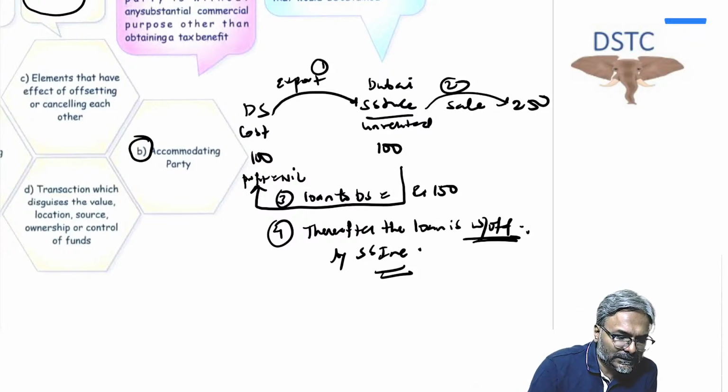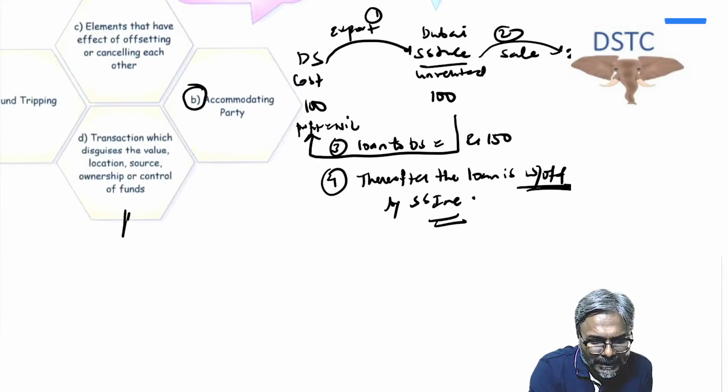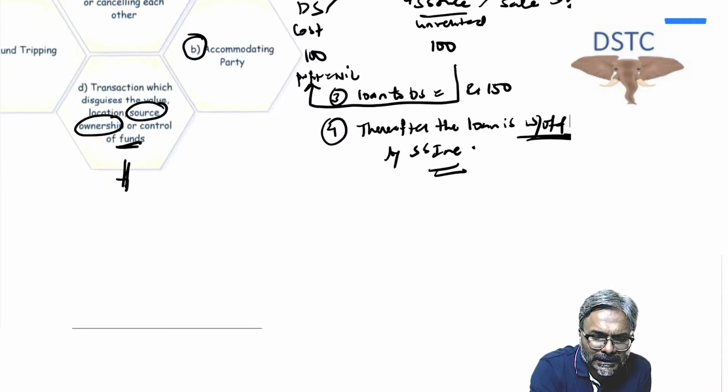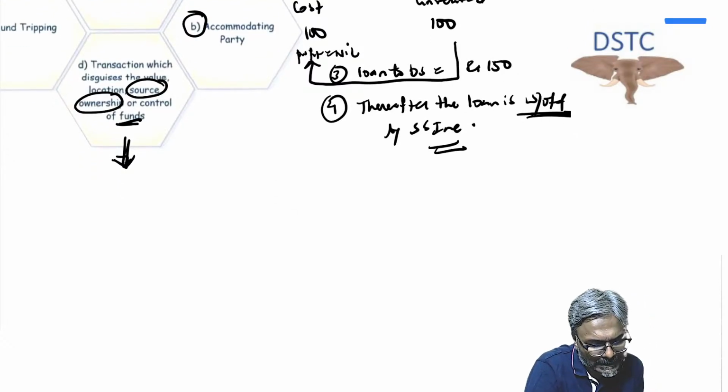Fine. Now this is also a critical part, friends. A transaction which disguises what? The source or the ownership of funds. Just focus on these two words. This is also an important one: the transaction which will disguise the source or the ownership of the funds. Now, how is it disguising the source or the ownership of the fund, students? Again, I can give you an example quickly.